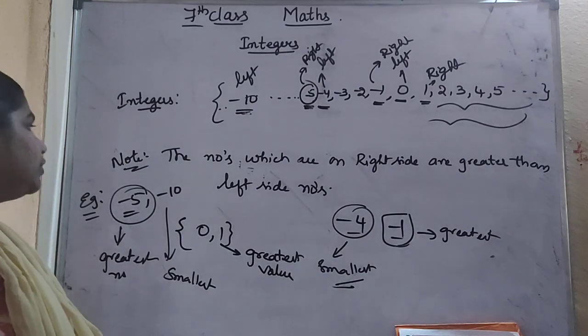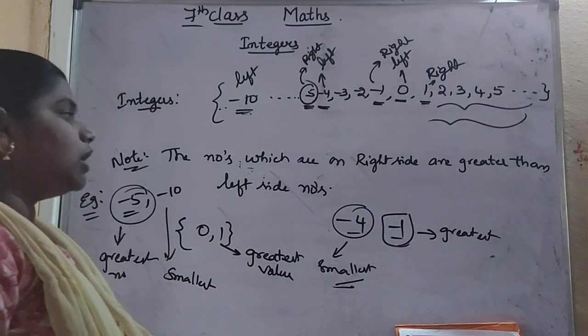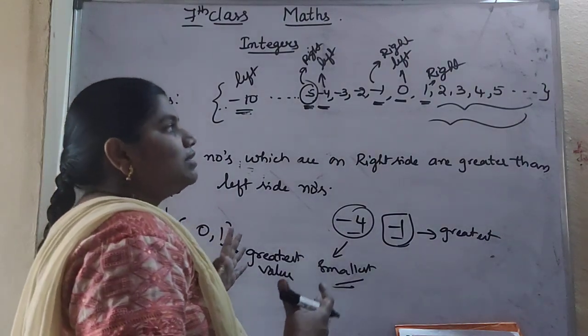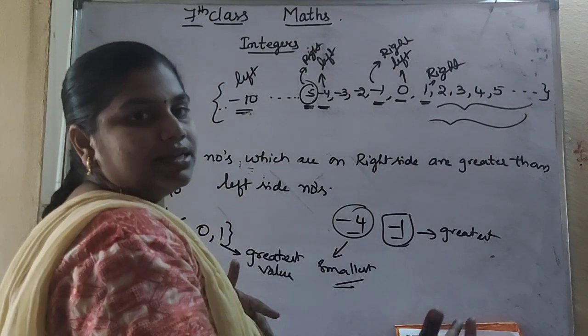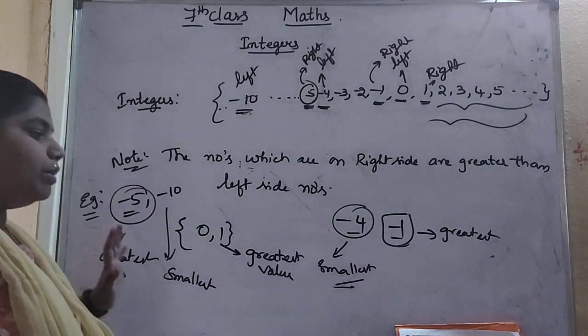So what is the condition here? What is the note point? The numbers which are on right side are greater than the left side values. Always the numbers which are lying on right side will be greater than the left side value. So you have to remember this.